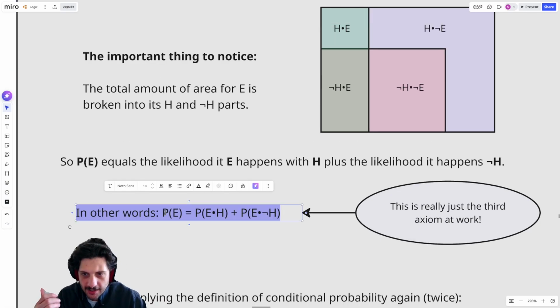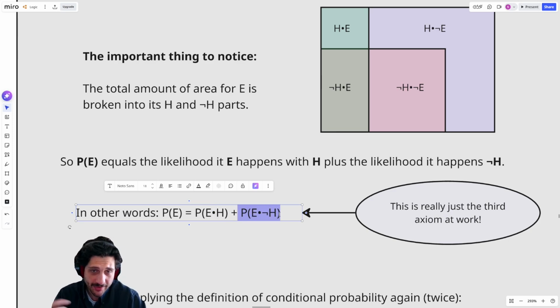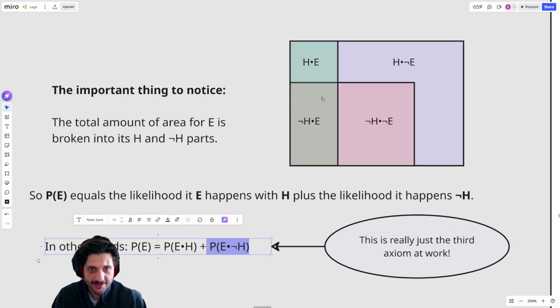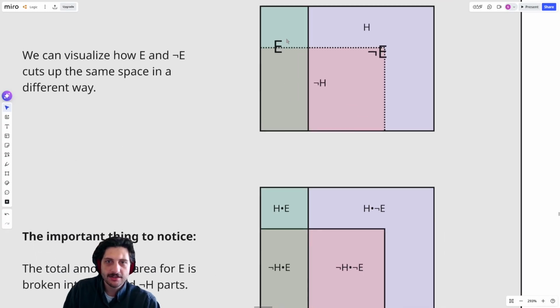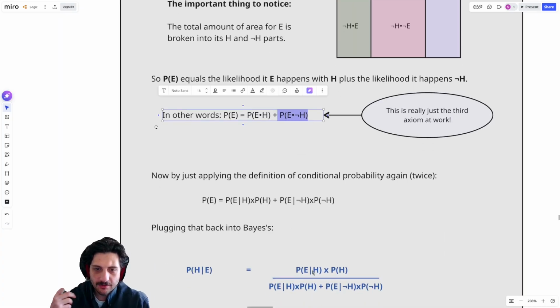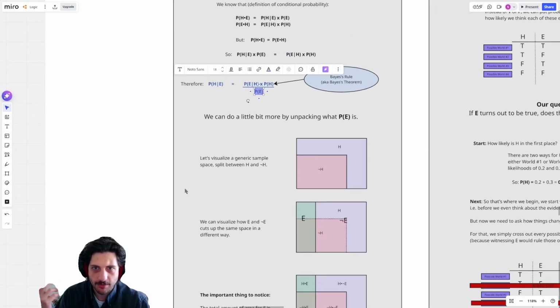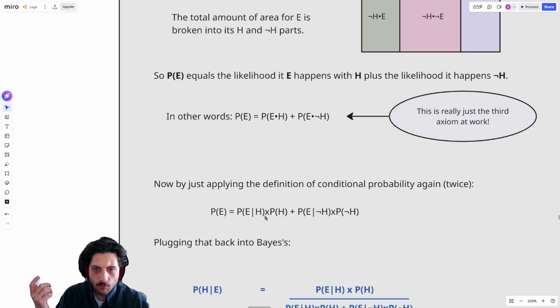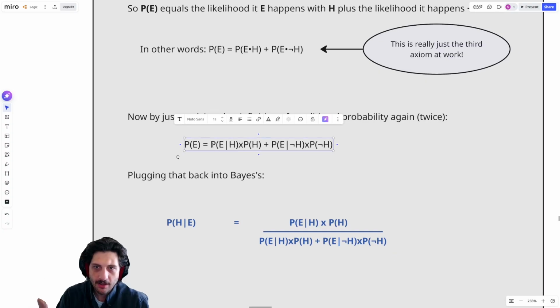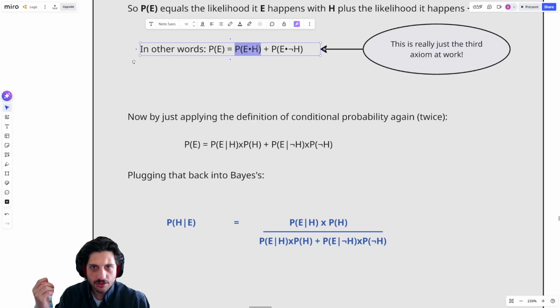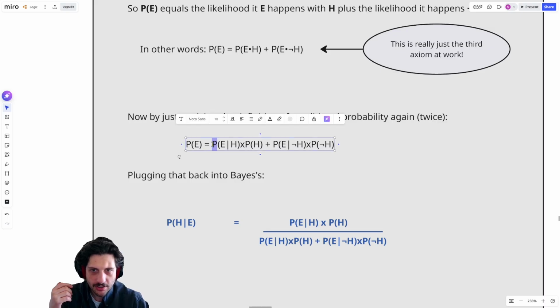So the probability of E is just the probability of E and H plus the probability of E without H, right? Those are the two regions that together add up and create the entire E region. We can then take that denominator, right? Remember, the denominator right now in Bayes is just the probability of E, and we could work with that a little bit. Instead of doing the conjunctions, we can use those conditional parts, right?